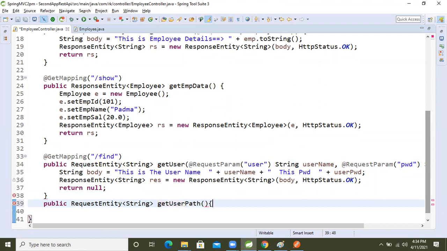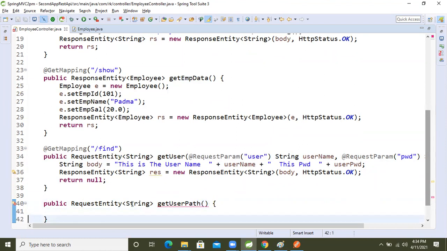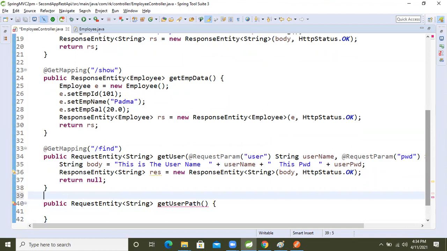Inside that, what we will do now, guys? I'm making the request as GET only, GetMapping. Inside that I'm writing the path only, find path.